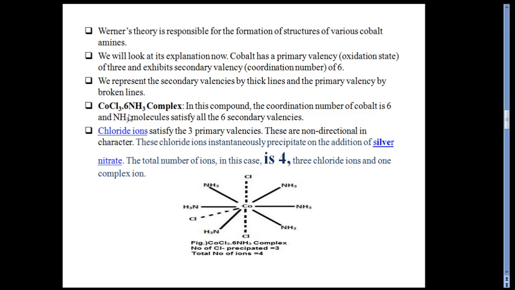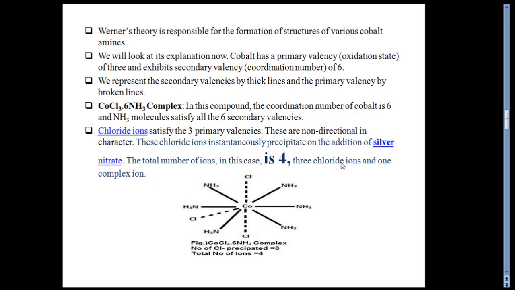In this CoCl3.6NH3 complex, the coordination number of cobalt is 6, and ammonia molecules satisfy all 6 secondary valencies, that is 1, 2, 3, 4, 5 and 6. And the chloride ions satisfy the 3 primary valencies, which are non-directional in nature.